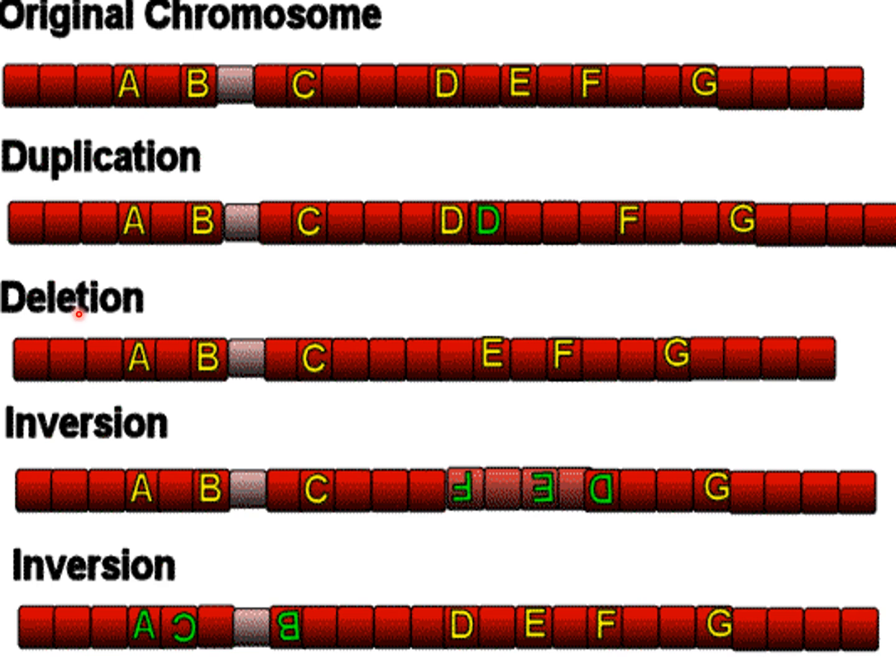The second one, deletion. Here the gene D is not in the chromosome. Either due to a break off or some other causes, it is deleted from this chromosome. Then the inversion process. Here the E and F genes get inverted, so the order of E and F is changed. Then another inversion. Here A, B, C is the order, but B and C get inverted in the chromosome.